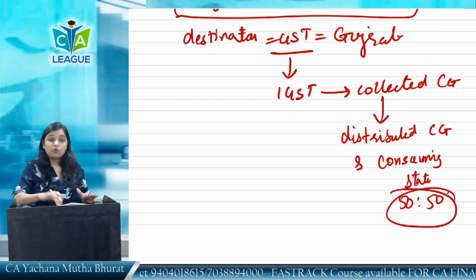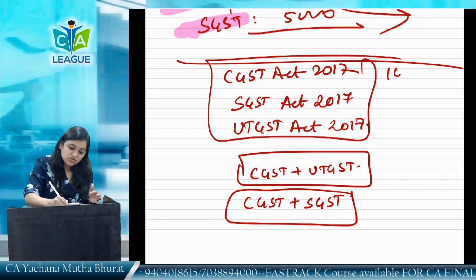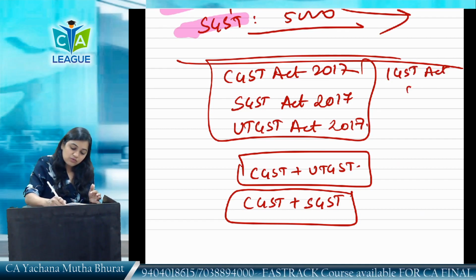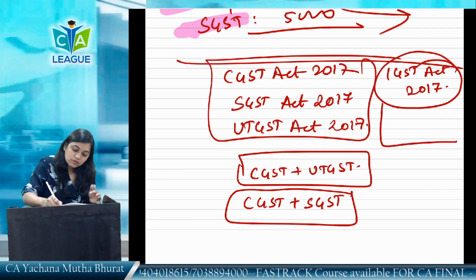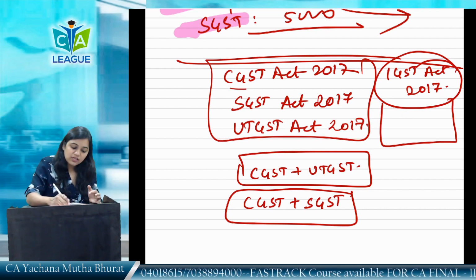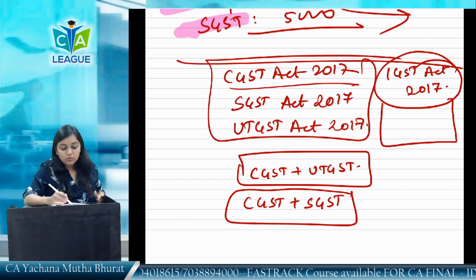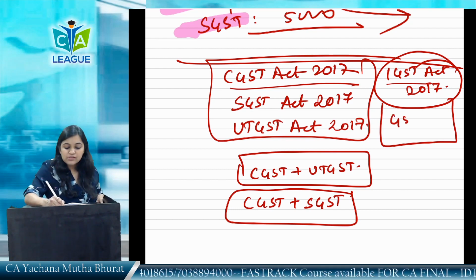And this was the concept of what? Destination based model. And here comes the act, IGST Act 2017. These 4 acts: CGST Act, SGST Act, UTGST Act and IGST Act. And the last is what? Last is GST compensation cess.